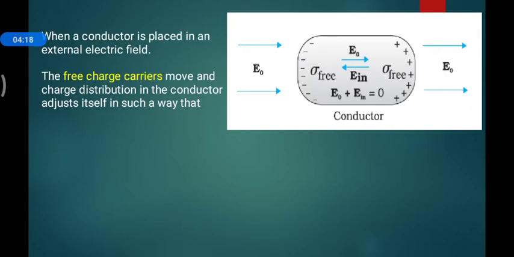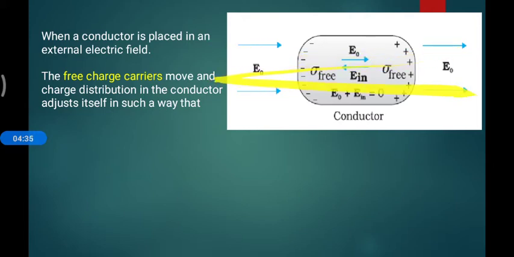When a conductor is placed in an external electric field, let me show. This gray object is a conductor, and a conductor has a number of free electrons.